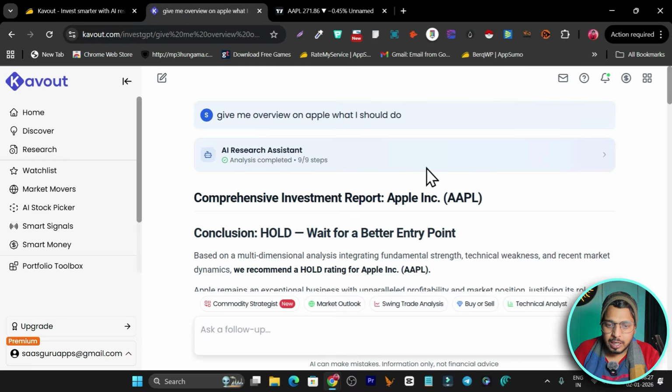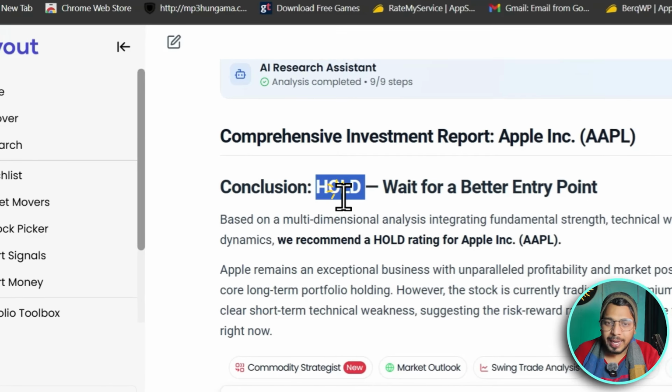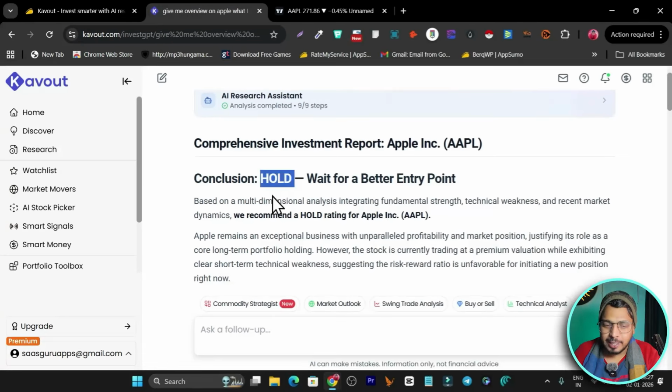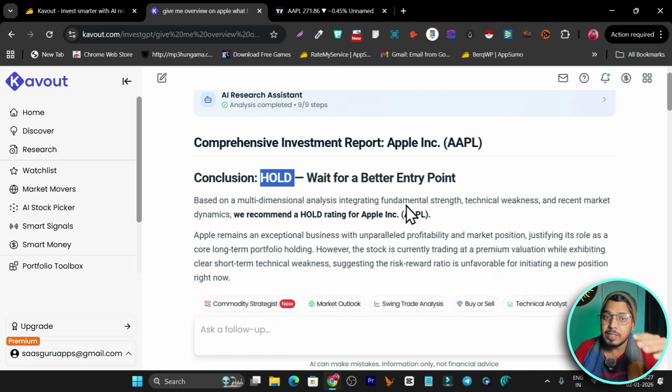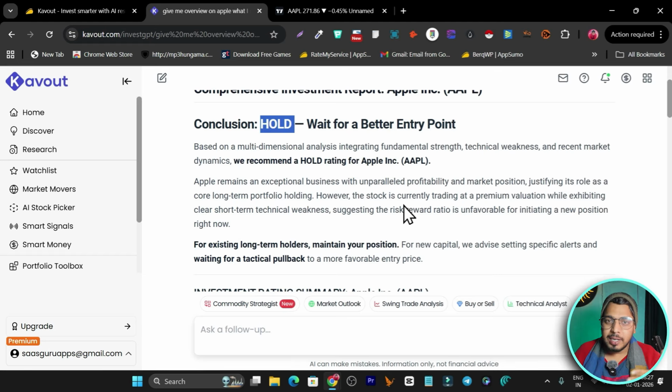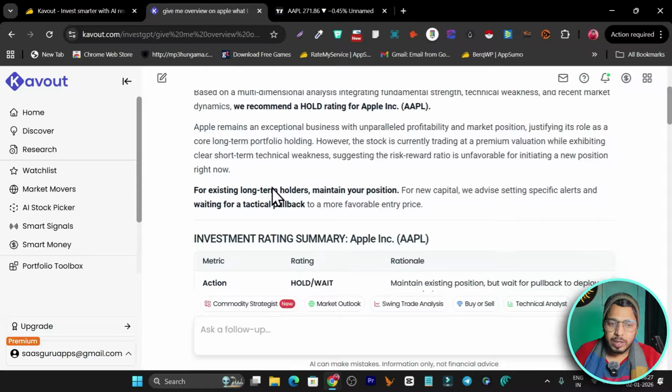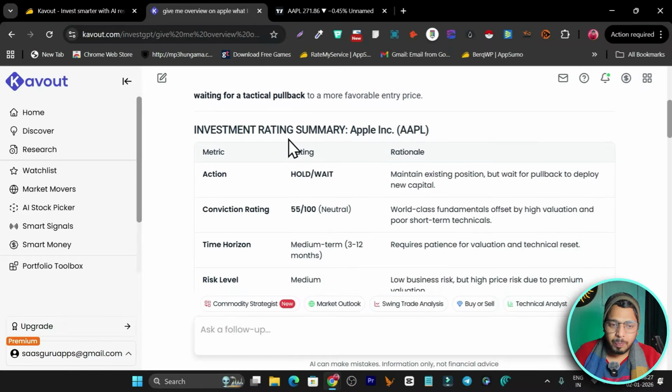So this is the report here, and you can see the conclusion. It is giving me a hold, and you can read why I should hold, based on the multi-dimensional analysis. Like I said, it does the fundamental and technical analysis, all these things here. It even analyzes its earnings report, its PE, EPS, everything here. You can see the rating summary, action hold: maintain the existing position but wait for a pullback to deploy new capital here.